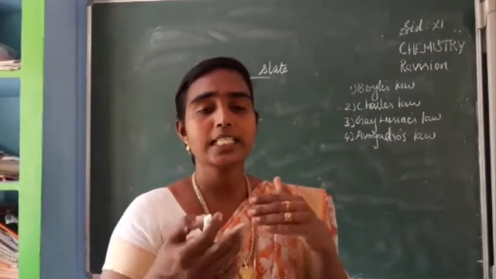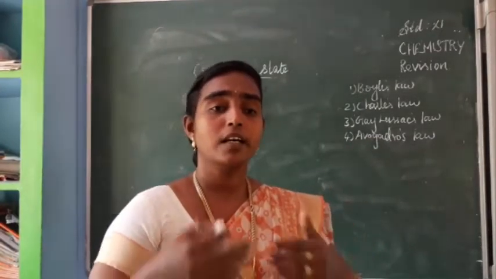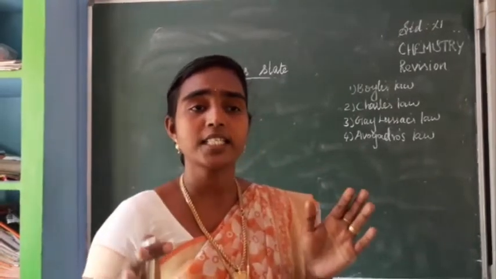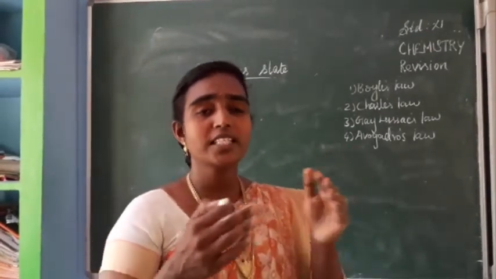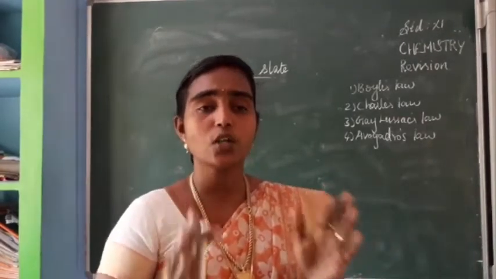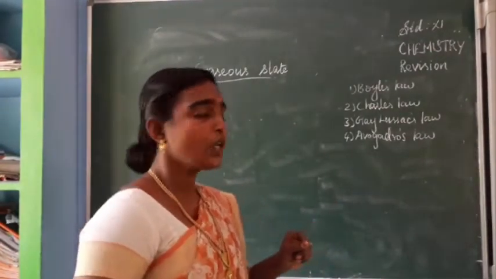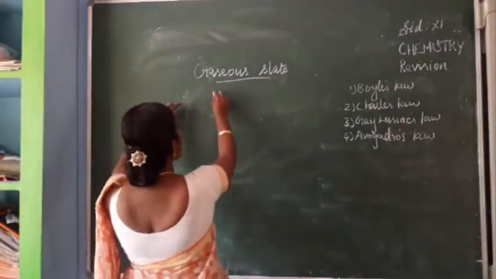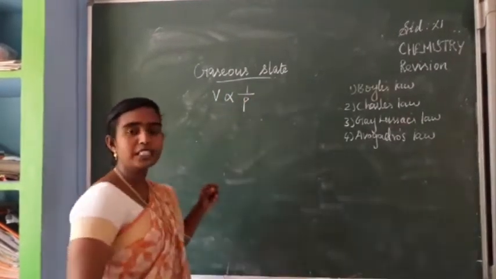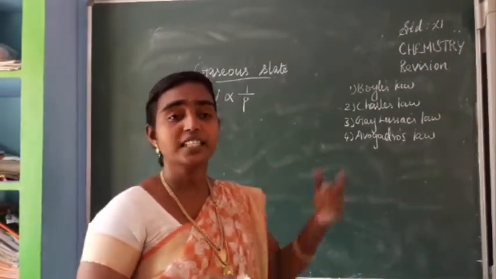The mathematical expression and important definitions I will explain, but apart from this, whatever you have studied already, you have to revise it. In the same way, there are derivations also in this lesson, isn't it? These derivations also you have to write and see. So first we can see Boyle's law, okay. According to this, the mathematical expression we can write is V proportional to 1 by P. From this mathematical representation, you can define this law, isn't it?